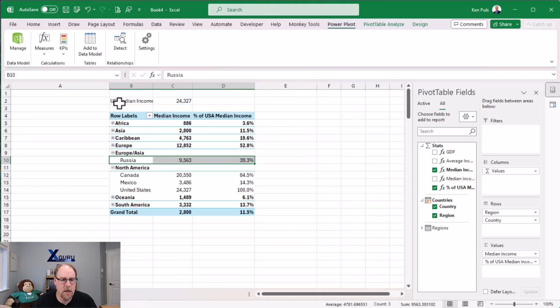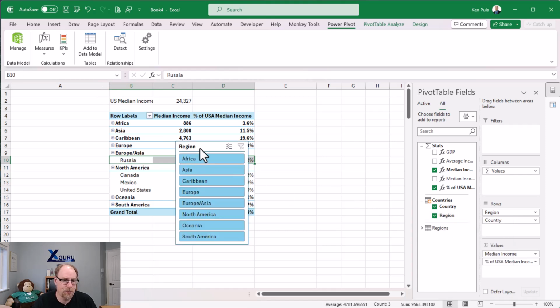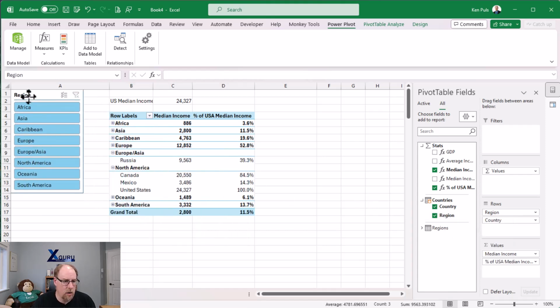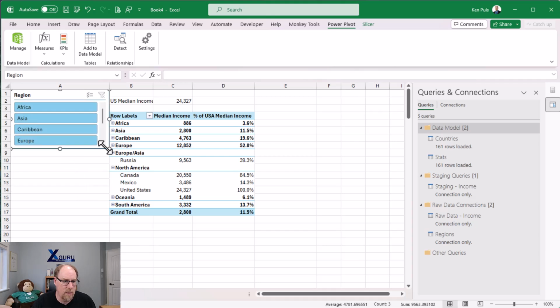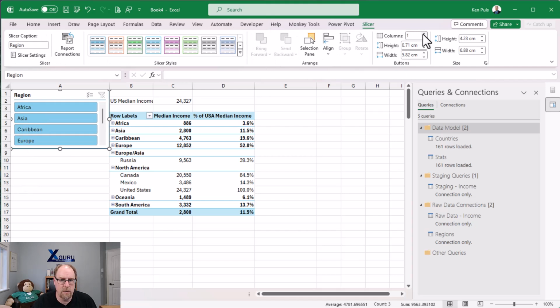So let's take a look at our regions. I'm going to add a slicer. Right click, add a slicer. I'm going to hold down my Alt key and snap it into the top left corner. Then I'll snap this down to column A to the top of row 8. I'm going to grab my slicer and increase the column widths. And there we go. That looks pretty good.